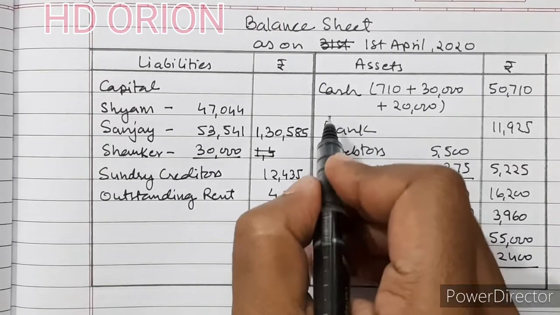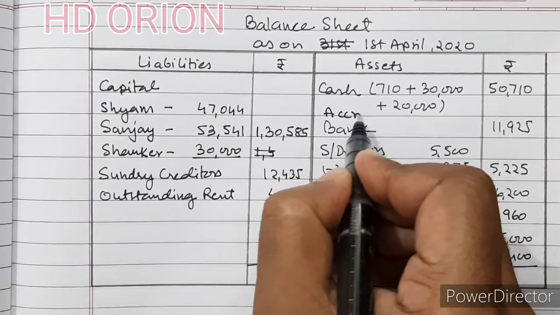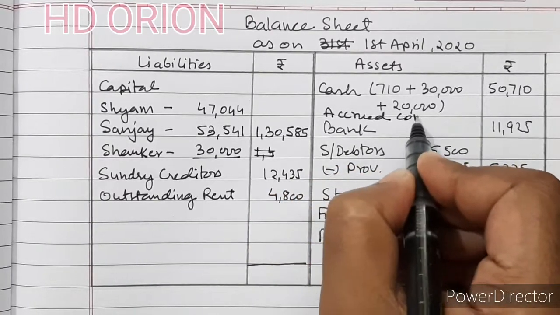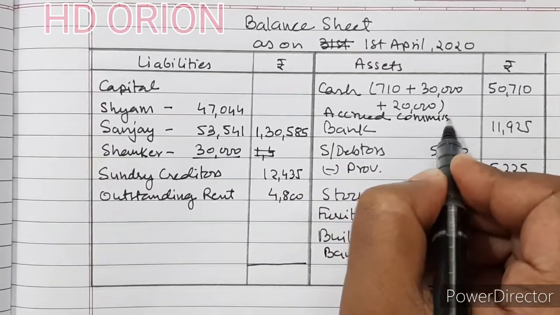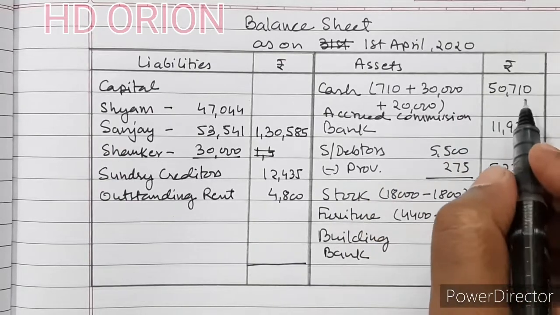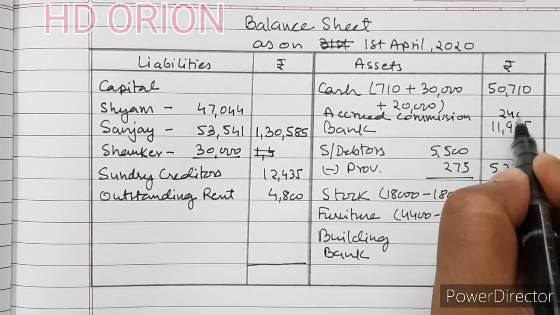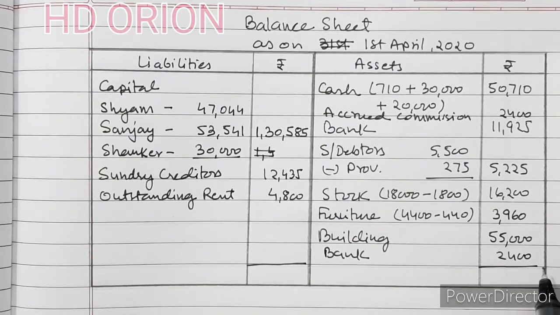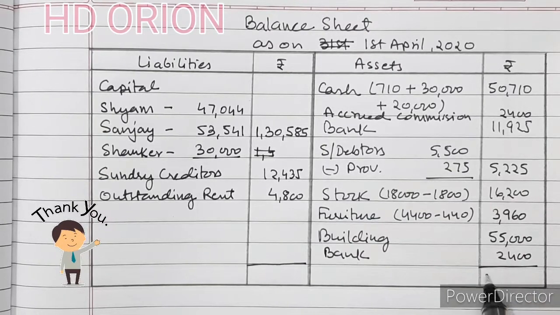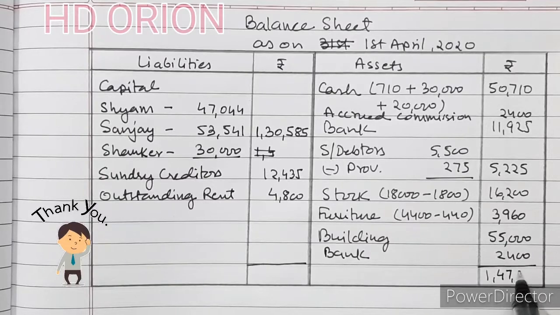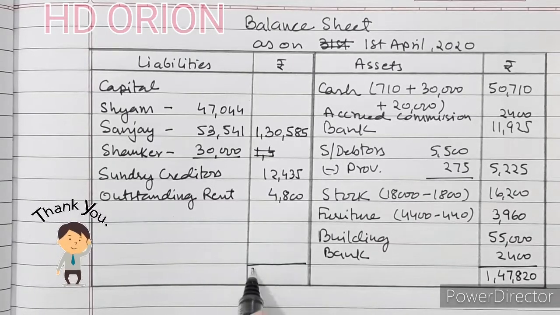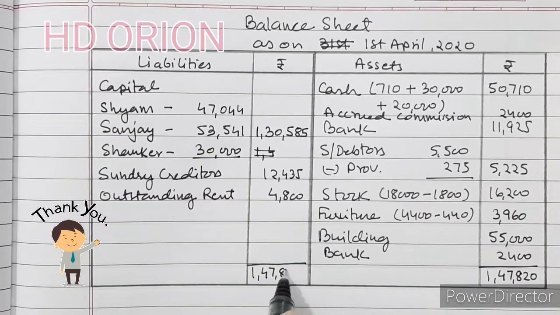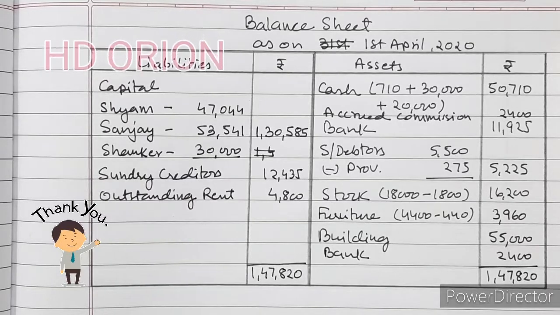But one more thing is there, accrued commission is of rupees 2400. So if we grand total here, we will get 1,47,820. That is it.